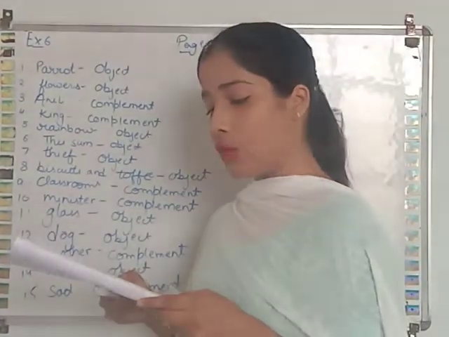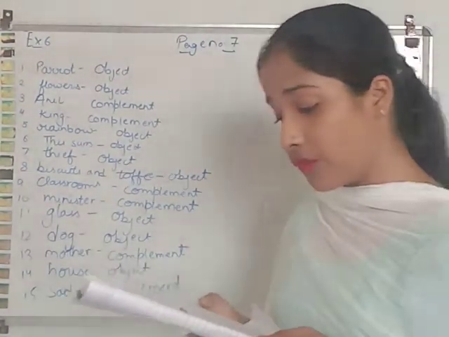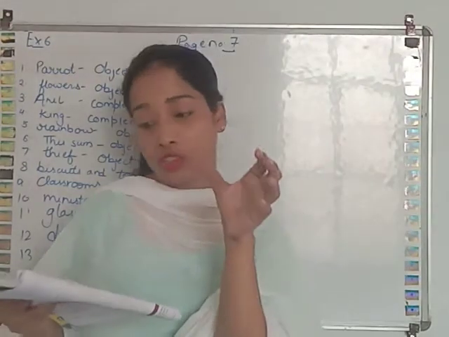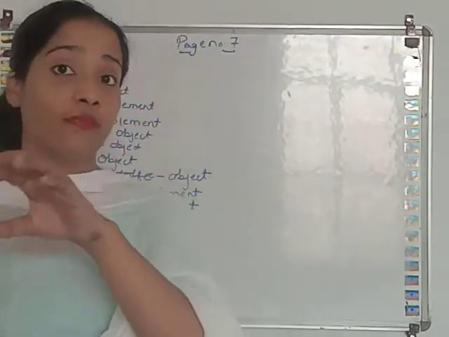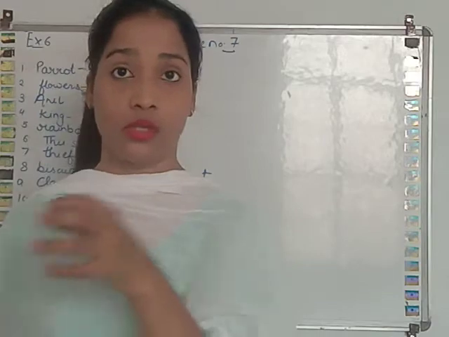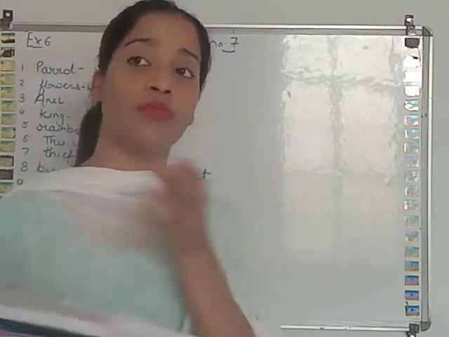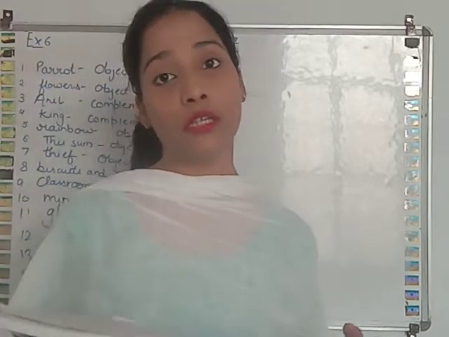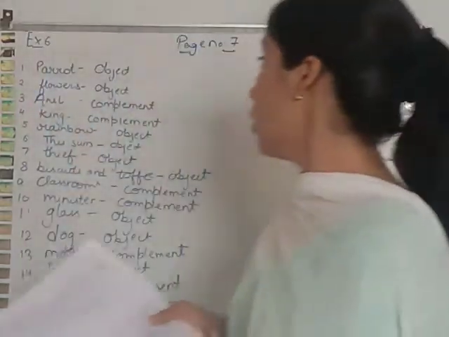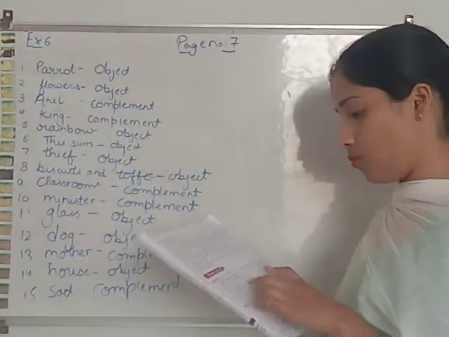Now, the second one, the gardener brought flowers. So, the action was affected by the flowers. Brought flowers. So, flowers were influenced by the verb. Flowers are the object.